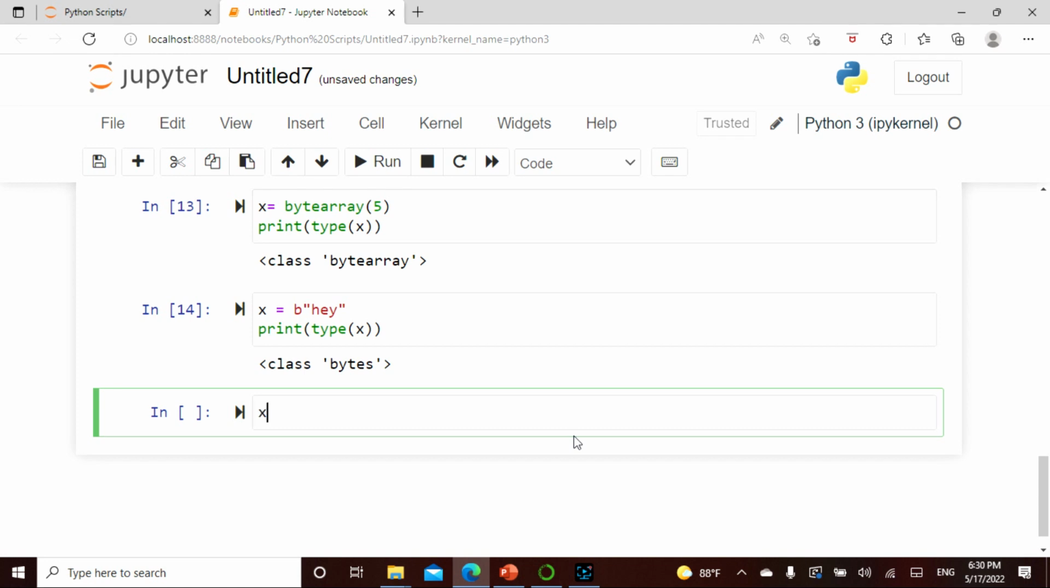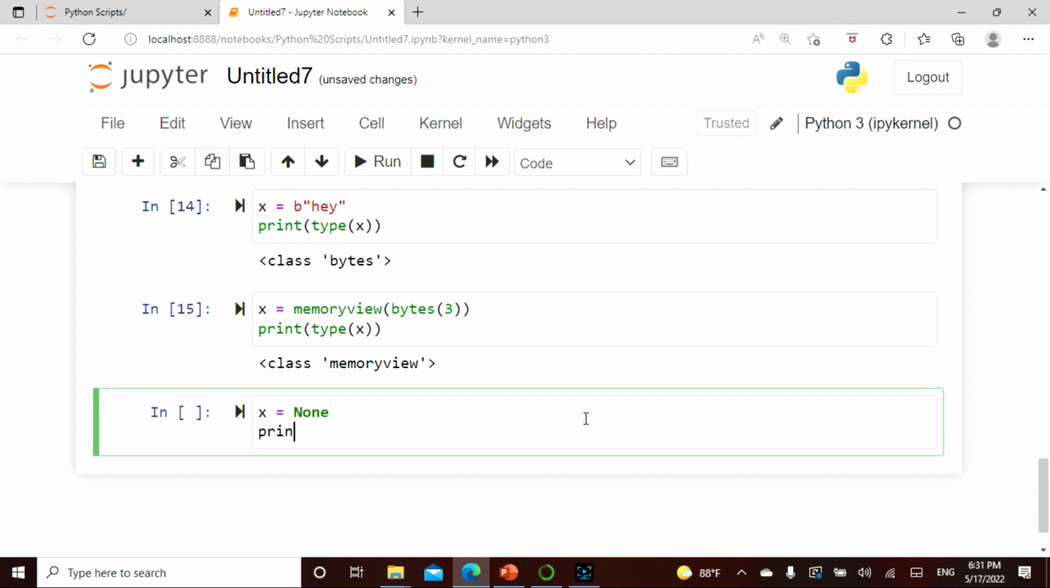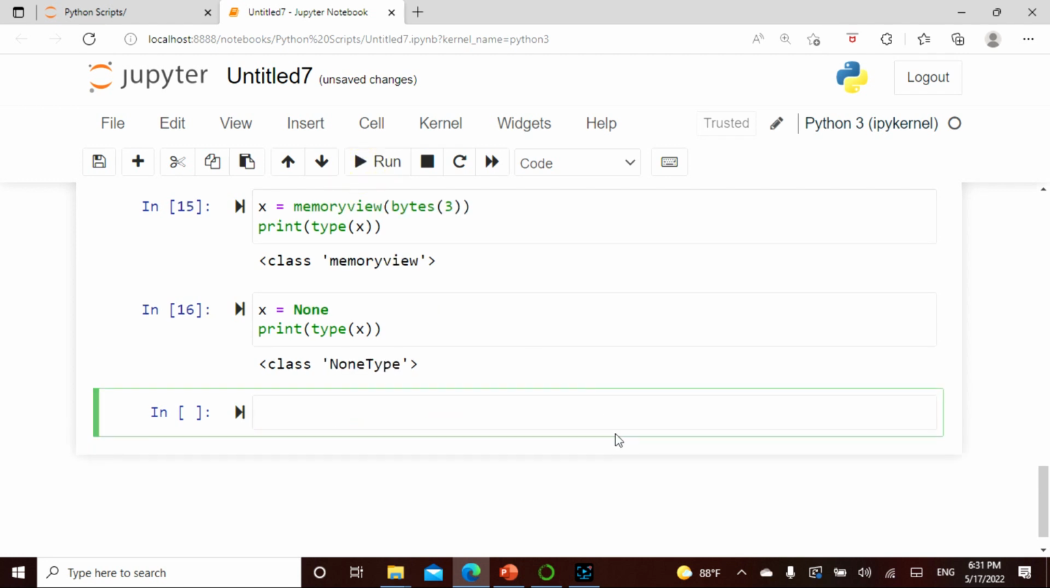Now we also covered something called a memory view. So let's see memory view, and I would say bytes of, how about 3, and then print type X. Let's see this, memory view. We also said there is going to be something called a none, right? Let's say none, and print type X. It is none type, which means it does not have anything, whether it is an integer or float. So it's called a none.